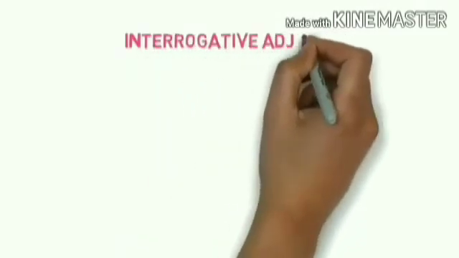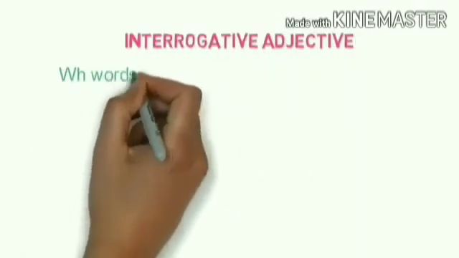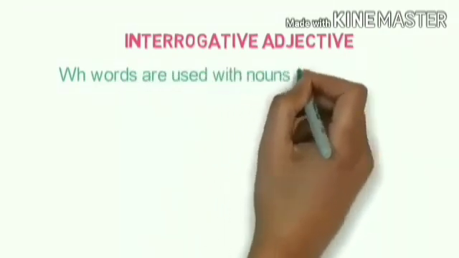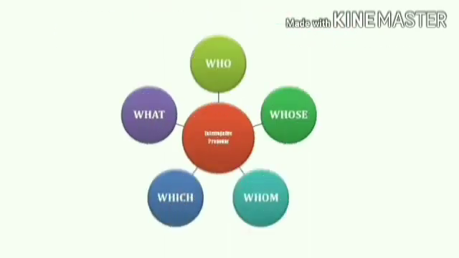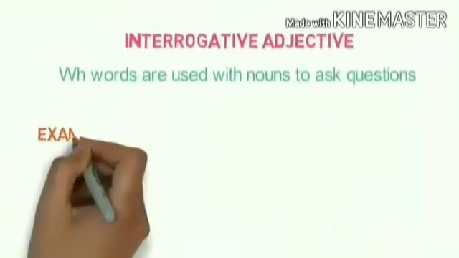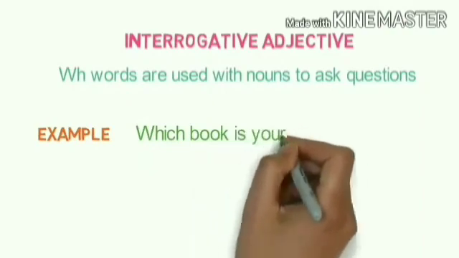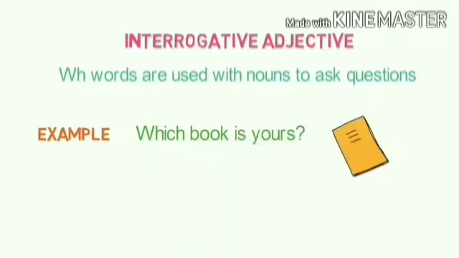The next one, interrogative adjective. WH words are used to ask questions. What are WH words? Who, whose, whom, which and what. Example, which book is yours? Which is used before a noun. So it describes the noun, isn't it? Which describes the book. The same thing happens again in pronouns.